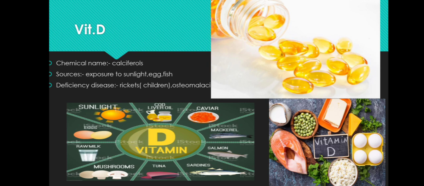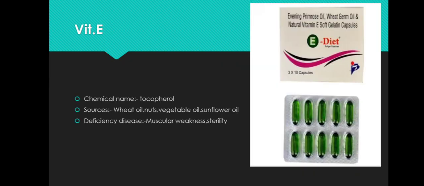What is rickets? Rickets is the disease related to bones. That means in such disease the bones become soft and badly formed. That means there will be deformation of the bones in the case of rickets. And osteomalacia refers to deformation of the bone similar to rickets. So this occurs because of vitamin D deficiency.